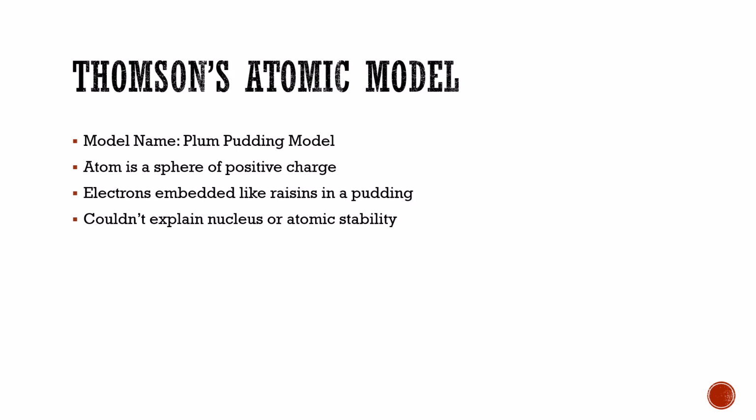Next, Thomson atomic model. The Thomson atomic model is also known as the plum pudding model. The atom is a sphere of positive charge, with electrons embedded like raisins in a pudding. That's why he gave the model the name plum pudding model, because it looks like a pudding. There are some drawbacks of this atomic model: he could not explain the nucleus or atomic stability.